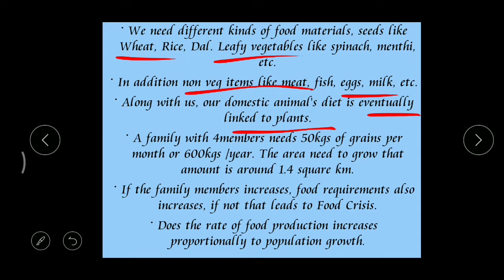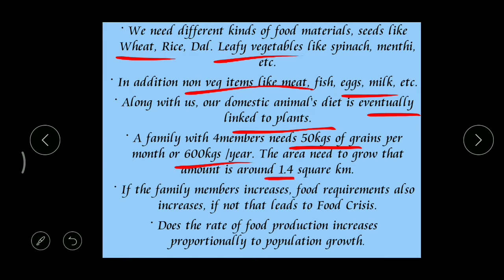Say for example, there is a family with four members, parents and two children, and they need 50 kgs of rice per month. Then automatically per year we can say 600 kgs. So in order to cultivate 600 kgs of rice, how much land area do we need?